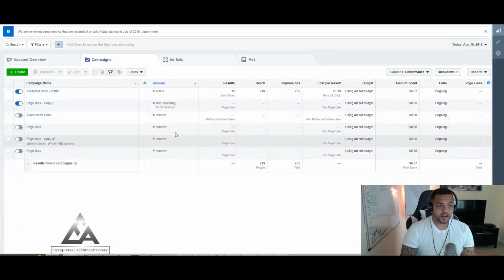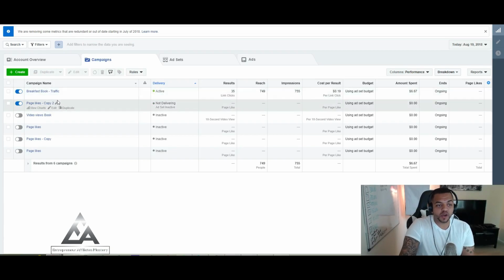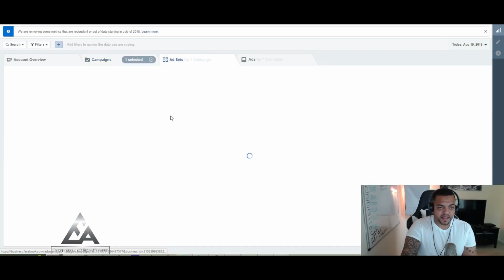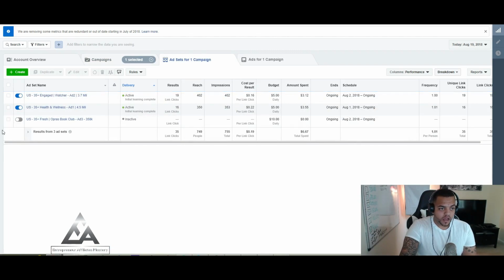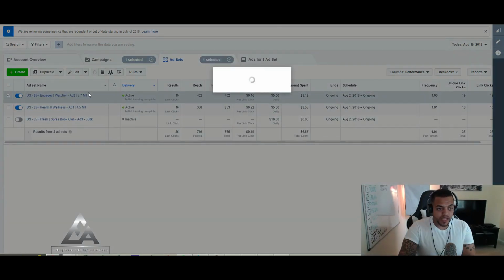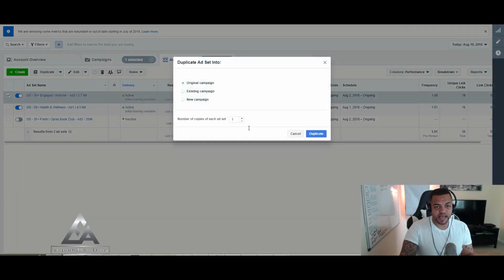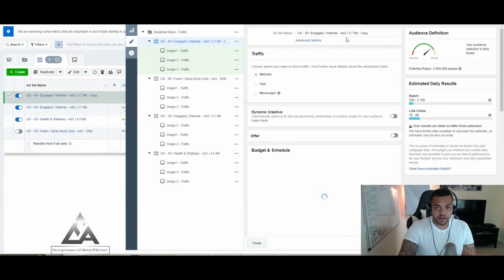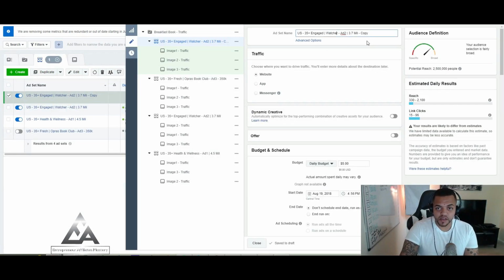Now how you would implement this in your campaign: you would click on this drop down box, click on Ads Manager. For example, I have my Payload Secret ebook running, so I can click into this campaign. Right here we have Engage Watcher, and this one's actually working. So we can duplicate this and run a split test. Let's click Duplicate. Now this is a micro split test. We can take out this part and name this engaged with post.